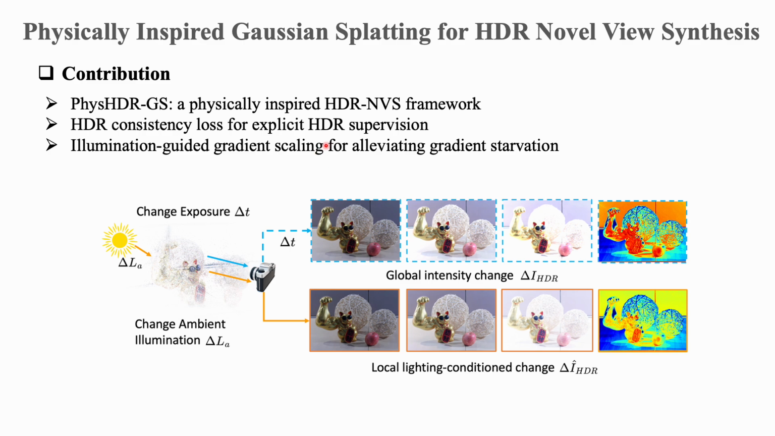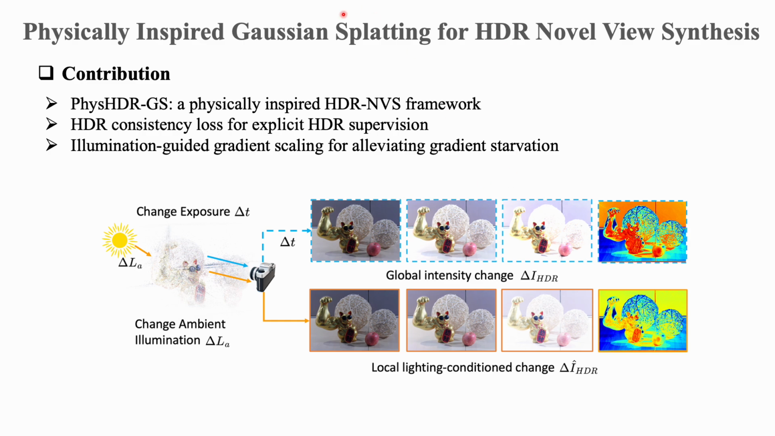Such observations motivate us to propose PhysHDR-GS, which contains the dual-branch design that we just discussed. To further provide supervision for the HDR content, here we introduce an HDR consistency loss between these two branches. Since explicit HDR ground truth is not available, such consistency serves as a form of self-supervision. It encourages these two branches to agree in HDR space, so that the model can learn a more reliable HDR representation from complementary observations.